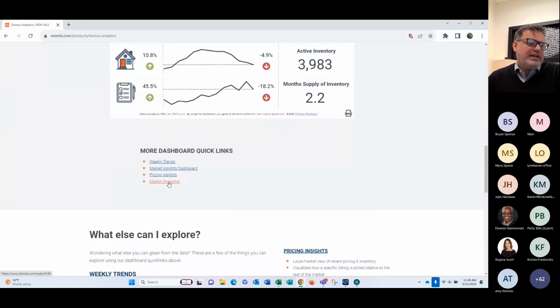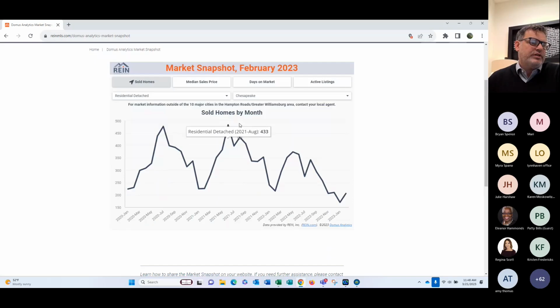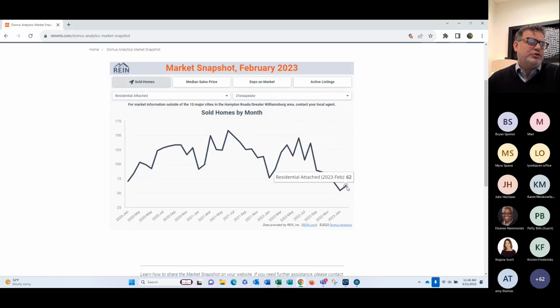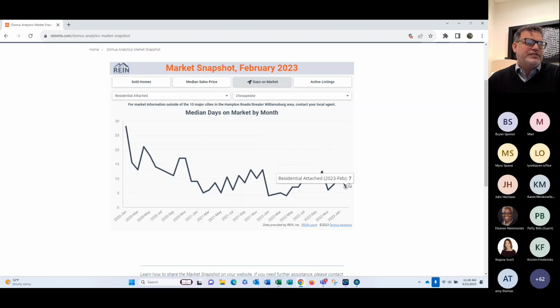Okay, scrolling down, last thing is the market snapshot. All right, sold homes, sold by month, 2022, 477. Down here, residential detached, 2023, February 206. You change it to attached, and that's going to change it to 62 attached. Click on that median sales price. We're at median sales price high in October 2022 at 332. Right now, we're at 277.5. Days on market. We're at 7 days on market for Chesapeake.